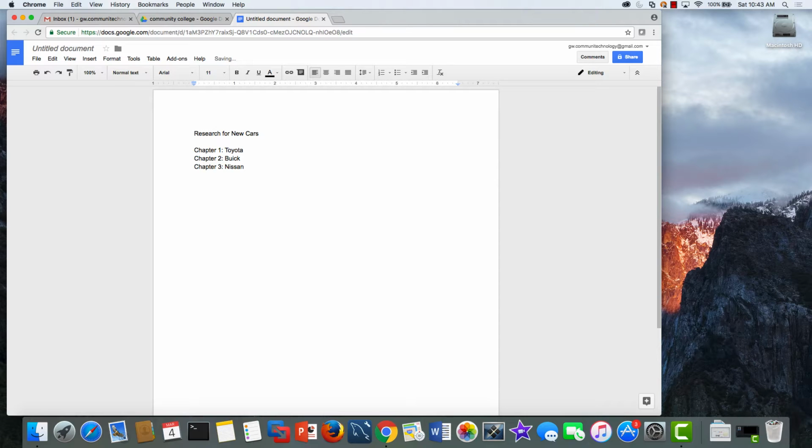Nissan. And you can see up here to the left a little bit, this is all normal text, okay? But what we can do is highlight this and click on normal text up here to select a different style. So click on that, and let's call this heading 1, okay? Now, put our cursor back next to Toyota and click enter. It's going to go back to normal text.